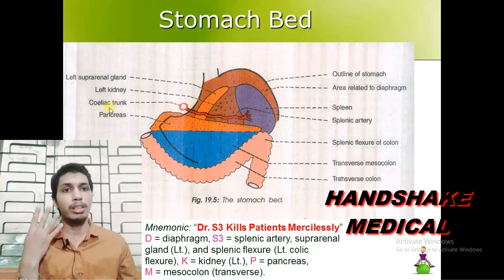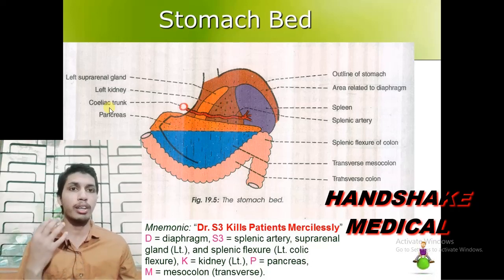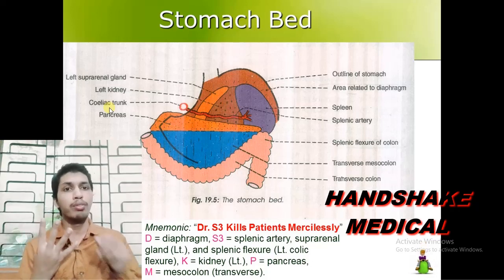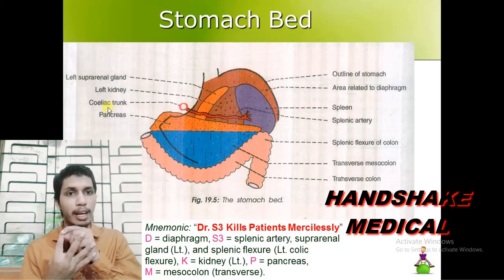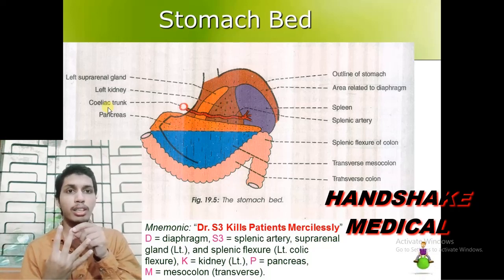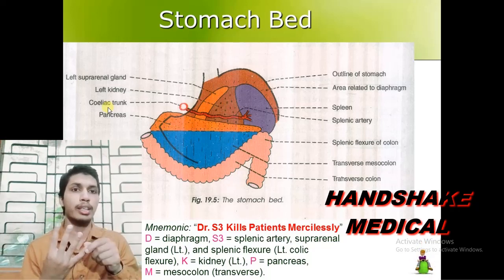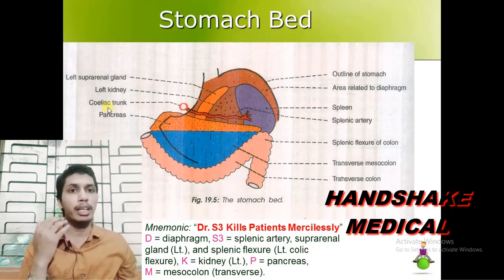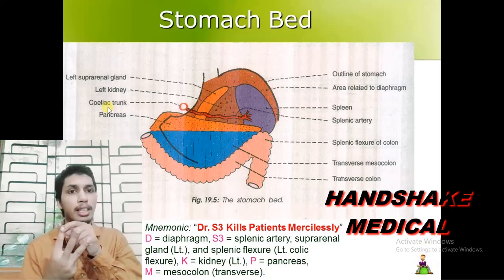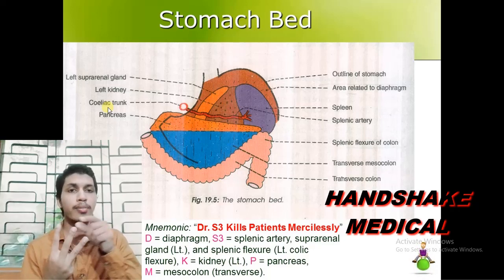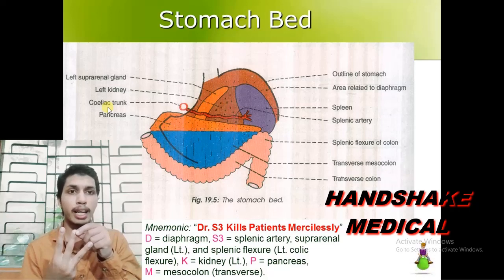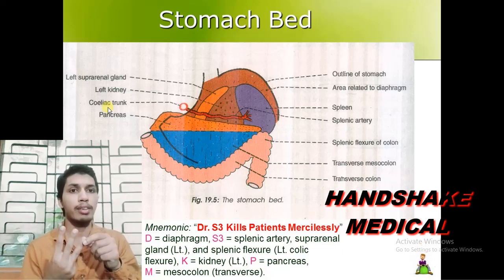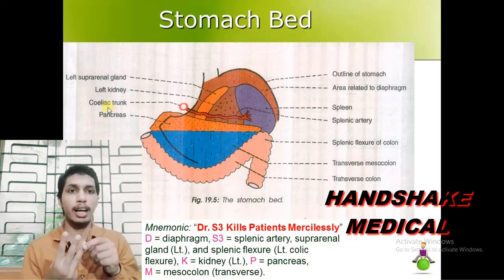The abdominal aorta has 10 branches, which for the sake of easy study we will study in 4 parts: one is the ventral, second the dorsal or posterior, third the lateral, and fourth the terminal. In the ventral part of the abdominal aorta we study 3 arteries. One is the celiac trunk, supplying the foregut; second is the superior mesenteric artery, supplying the midgut; and third is the inferior mesenteric artery, supplying the hindgut.